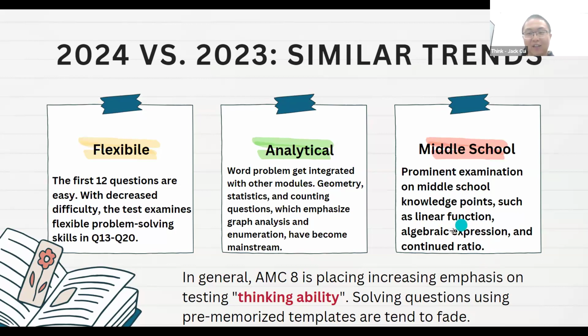Okay, middle school topics include linear functions, algebraic expressions, and continued ratio. Overall, we will say that the AMC 8 is placing increasing emphasis on testing thinking ability. What does this mean? You need to be flexible and have the ability to handle all different situations. Solving questions using pre-memorized templates tends to fade. You see a previous question, you know the method, you memorize it in your mind, but is it going to be directly applicable to this year's question? Not likely. You need to have very strong logic.